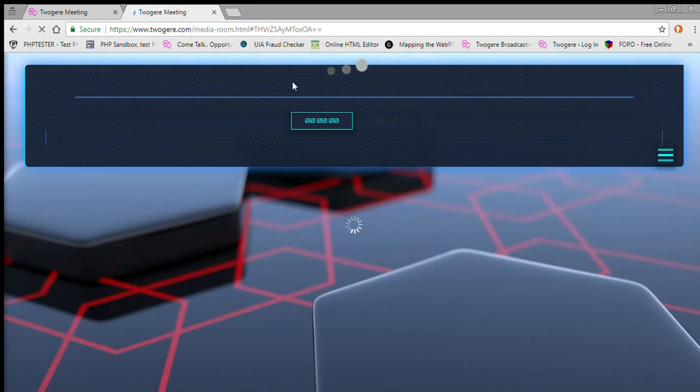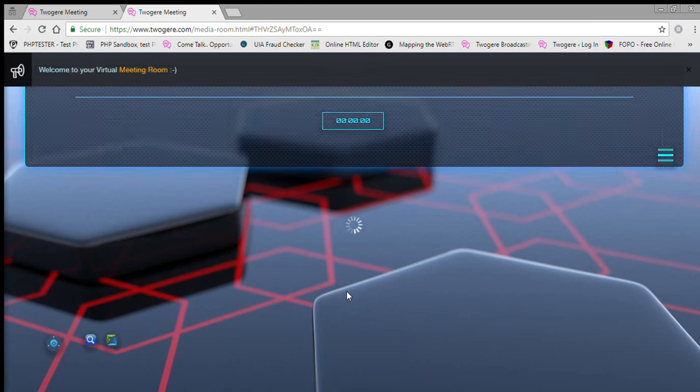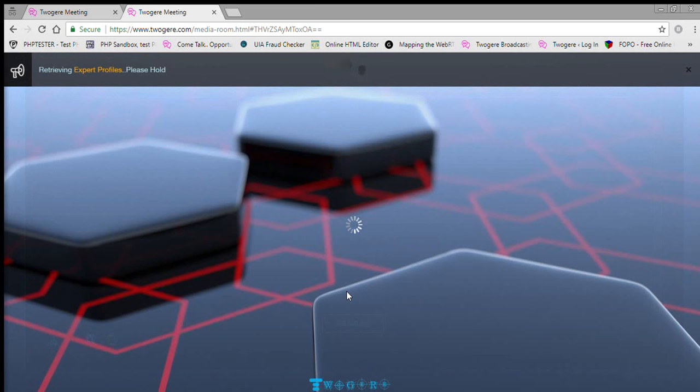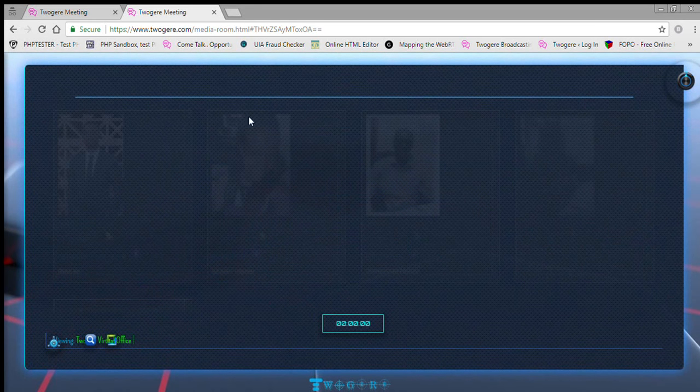So I'm going to click this to show you how it works on Twogere. When I click that, it automatically loads the previous expert profiles that you got to see that were under the Twogere company. So that's basically what it does for you.